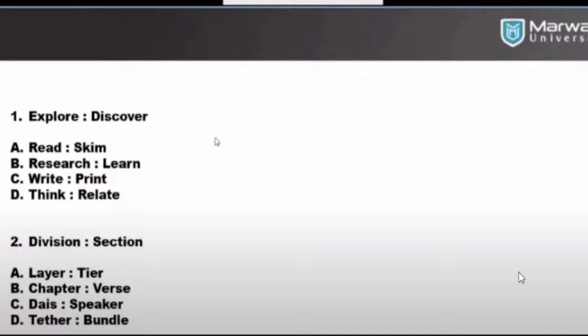Division and section. 30 seconds are remaining for you. What is the second question's answer?